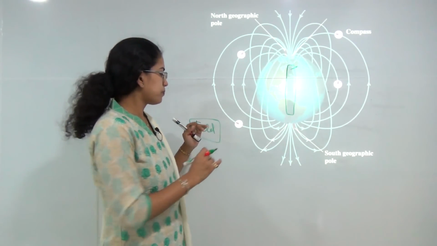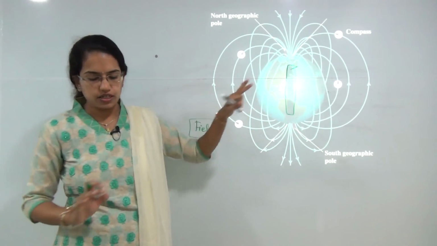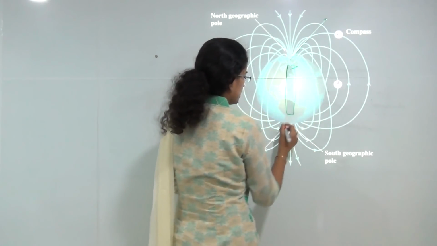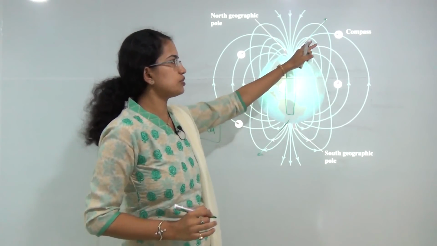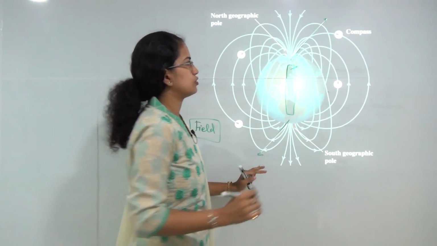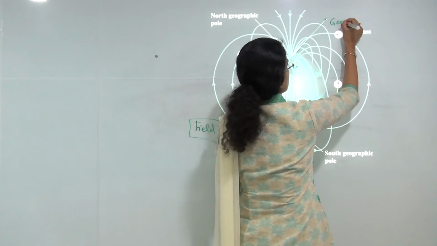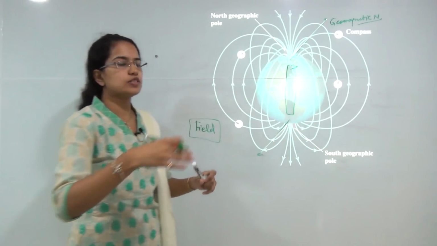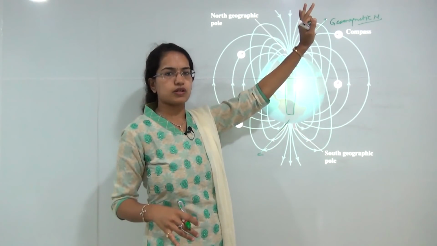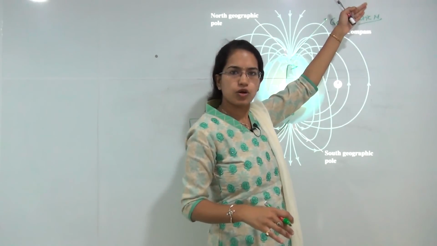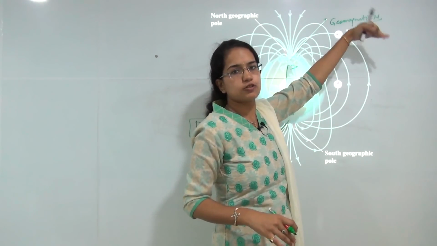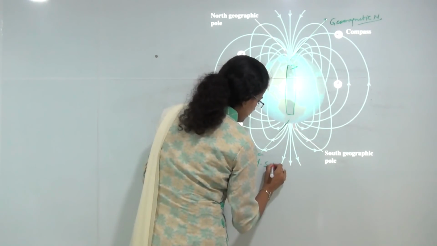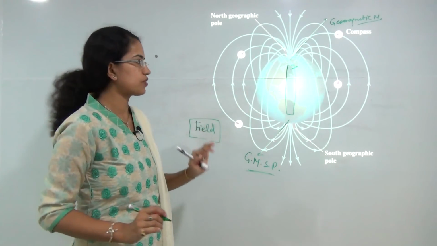When I approximate the real magnetic field with that of the bar magnet, I get the geomagnetic north pole and the geomagnetic south pole. Again, the geomagnetic north pole would be this. All the poles that are pointing towards the geographical north would be north. So magnetic north would also be on that side, and geomagnetic north would again be in the same direction, and this would be the geomagnetic south pole. This is by convention what we understand.